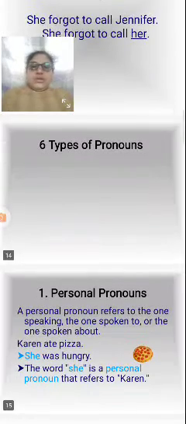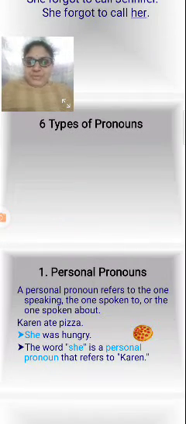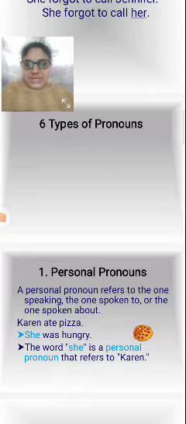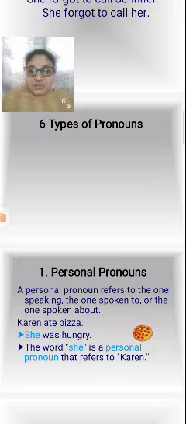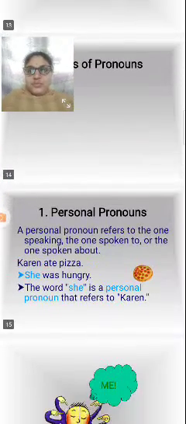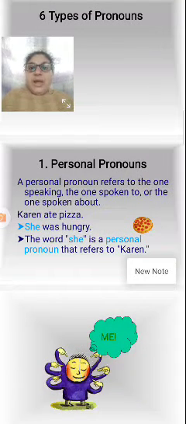So there are 6 types of pronouns. Now we are going to see the 6 types of pronouns. The first is the personal pronoun. A personal pronoun refers to the one speaking, the one spoken to, or the one spoken about. So what is a personal pronoun? A personal pronoun refers to the one speaking, the one spoken to, or the one spoken about.